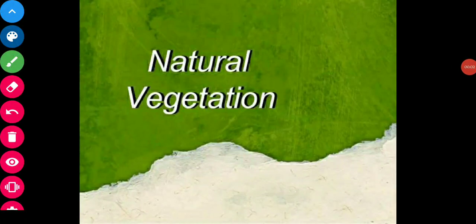Assalamu alaikum. This lecture is for class 6th and today we will continue our topic, that is climate, vegetation and wildlife of India. In our last lecture we have discussed about climate, factors that influence Indian climate, seasons of India and distribution of rainfall. Now today in this lecture we will discuss about natural vegetation.